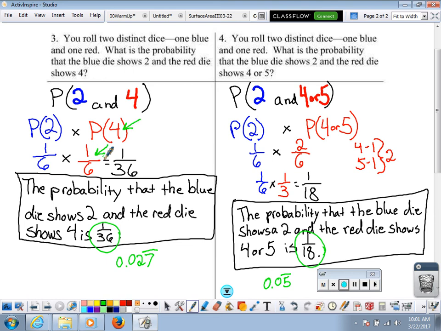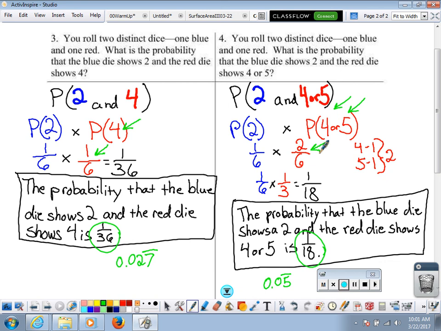But for this red die, the 4 or the 5 would make me happy, would be counted as a success. Which means that that probability is double. I have twice the possibility for success on the red die on example 4.